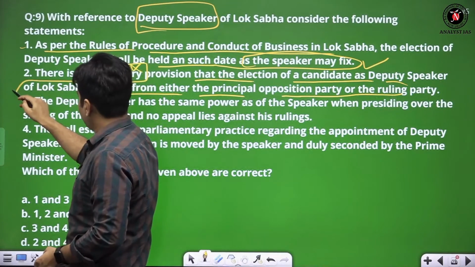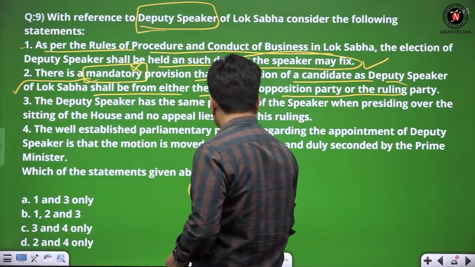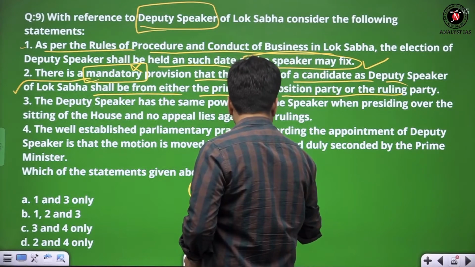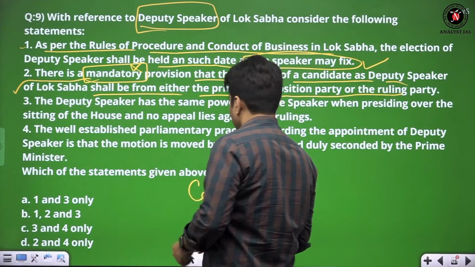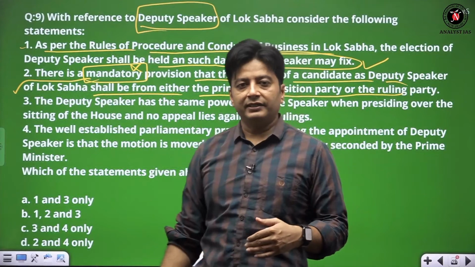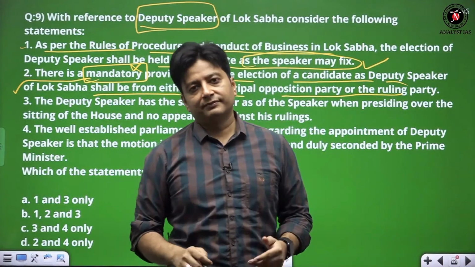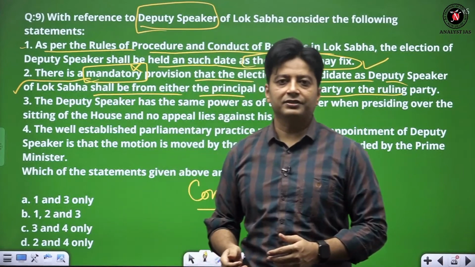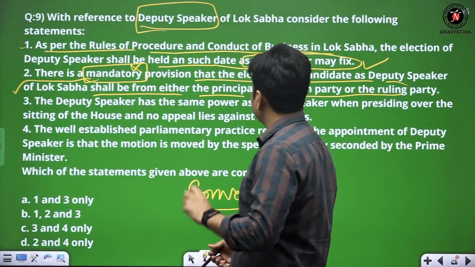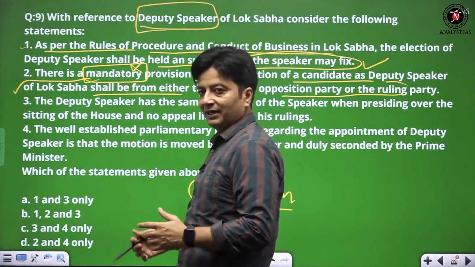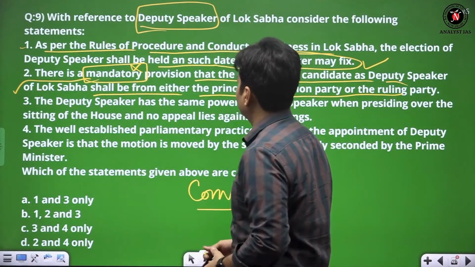It is again part of the convention that if a speaker is coming from the ruling party, then the deputy speaker will be coming from the opposition or vice versa. This is the arrangement so that reciprocation is there and there is fairness, so that they both are balancing the monitoring part of the house.